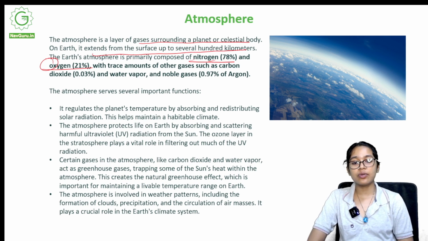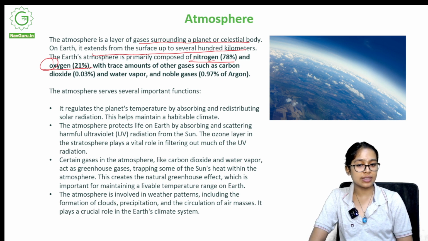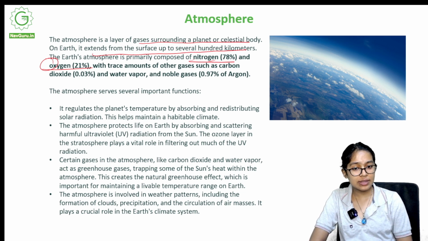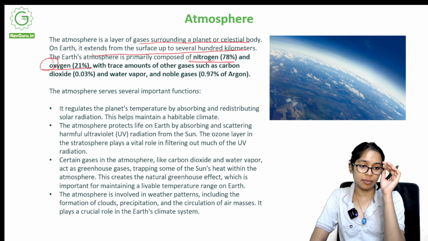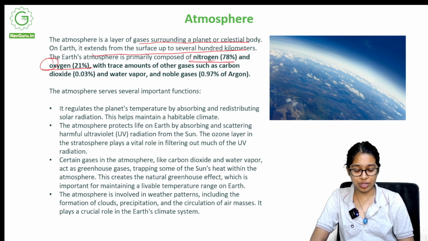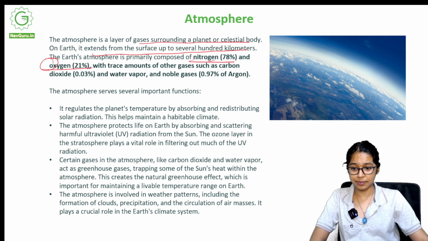The atmosphere is involved in weather patterns including the formation of clouds, precipitation and circulation of air masses. It plays a crucial role in Earth's climate system. So the atmosphere is also involved in weather patterns and is responsible for formation of clouds, for precipitation and for circulation of air masses.